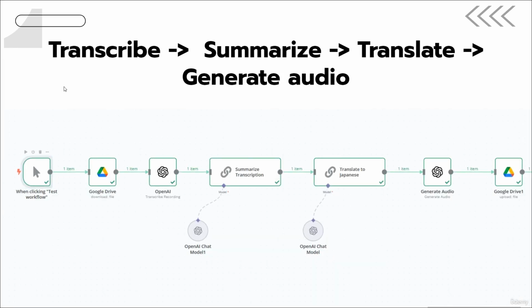We'll then build out and showcase the power of LangChain within our automations with the ability to summarize, translate, and generate audio. We'll take the transcribed speech, summarize it, translate it into Japanese, generate this audio in Japanese, and then upload the file.